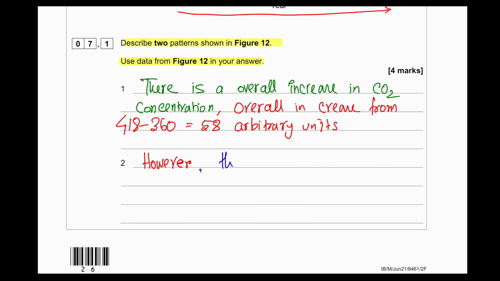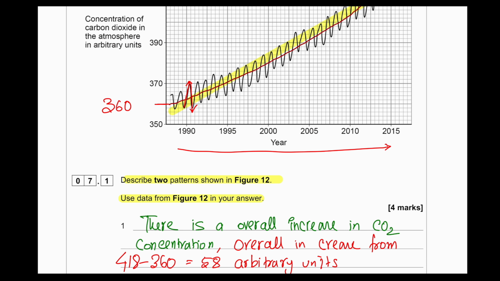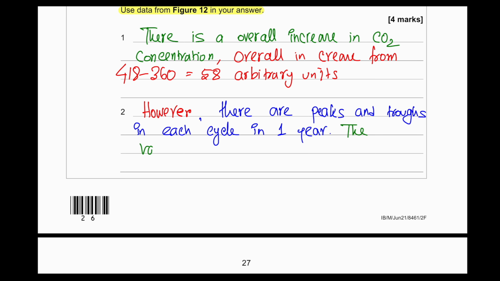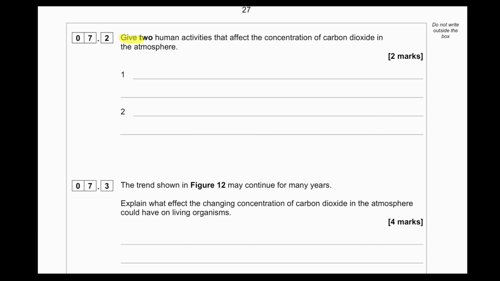However, there are peaks and troughs in each cycle in 1 year. So let's see the difference between a peak and a trough. The trough here reads 362, and the peak we can see at 374. So the difference between peak and trough is 12 arbitrary units. Give two human activities that affect the concentration of carbon dioxide in the atmosphere.